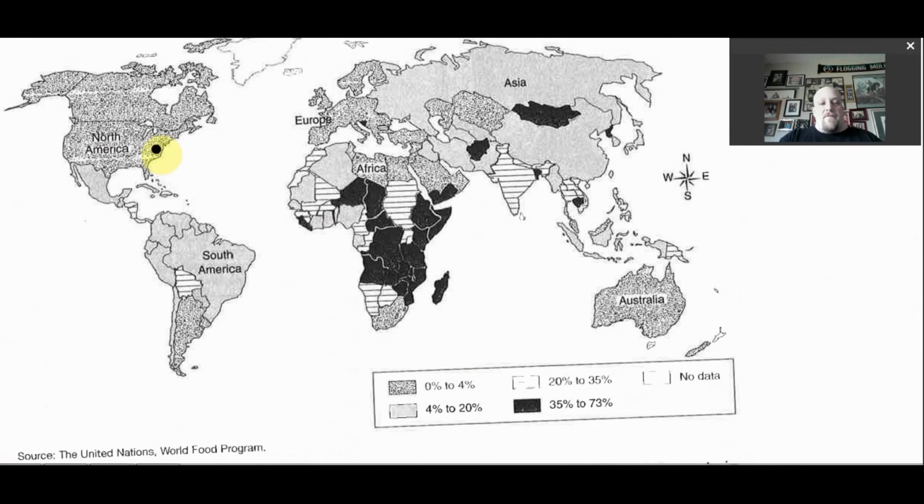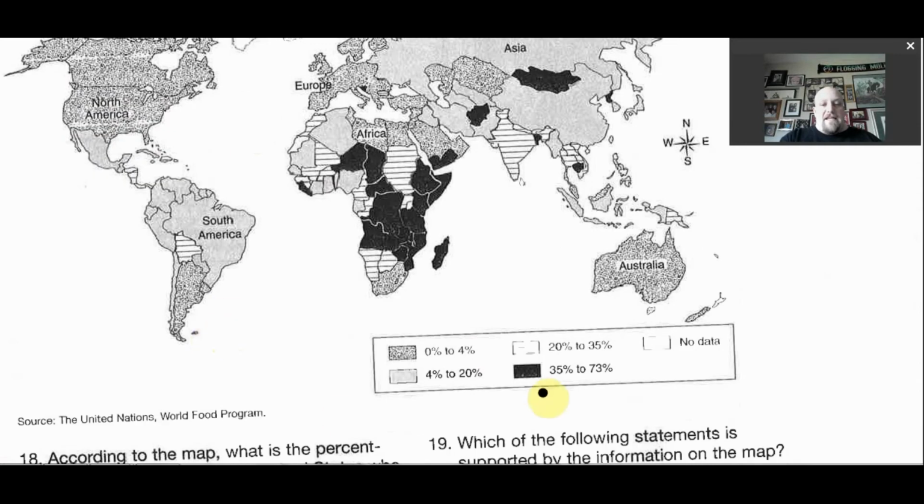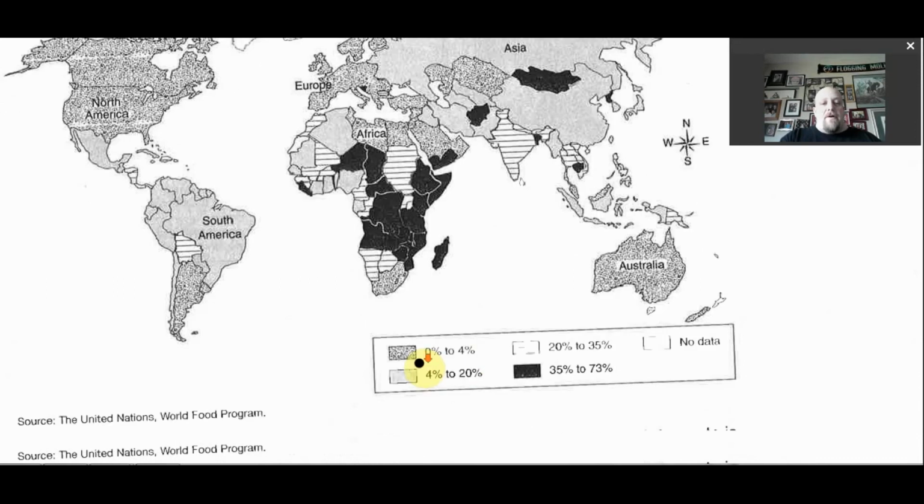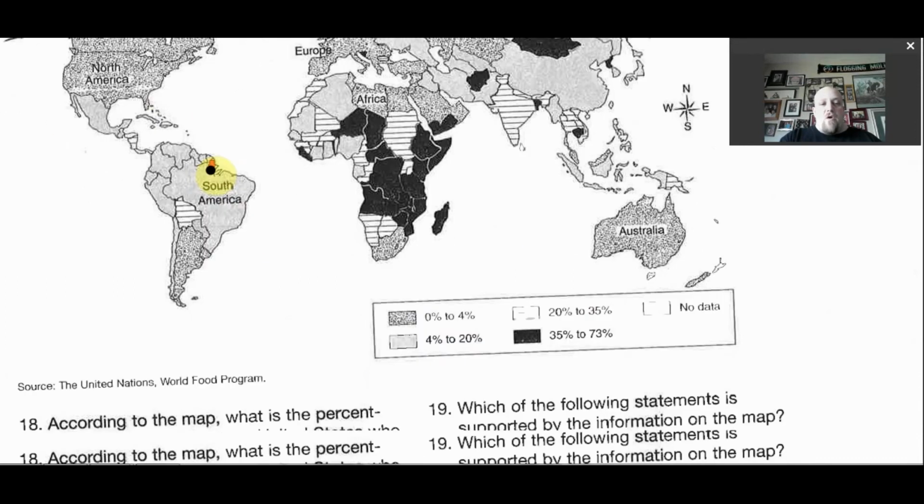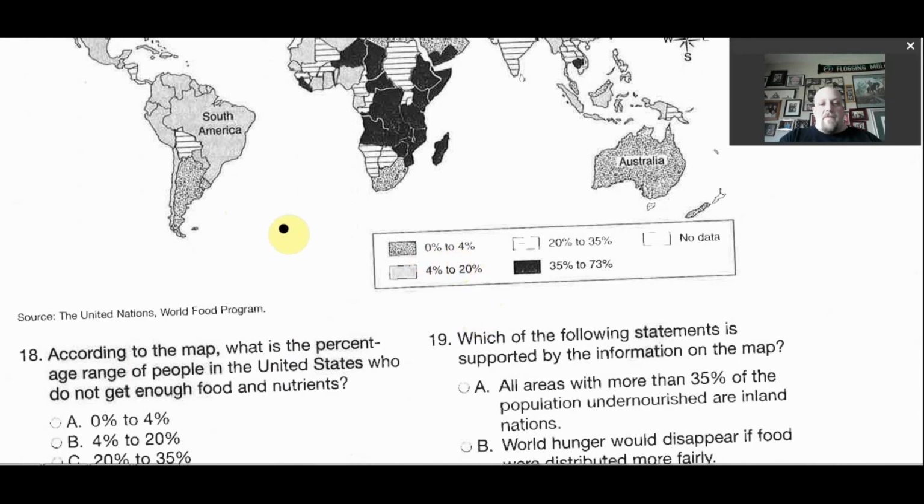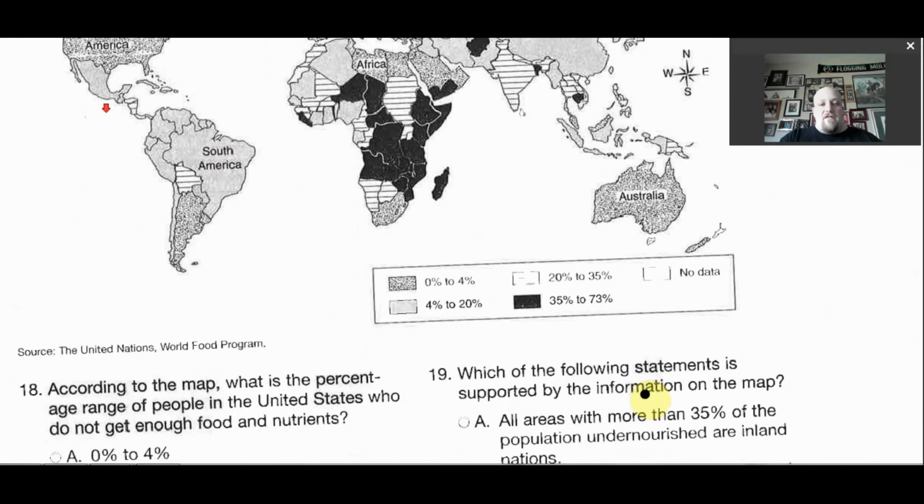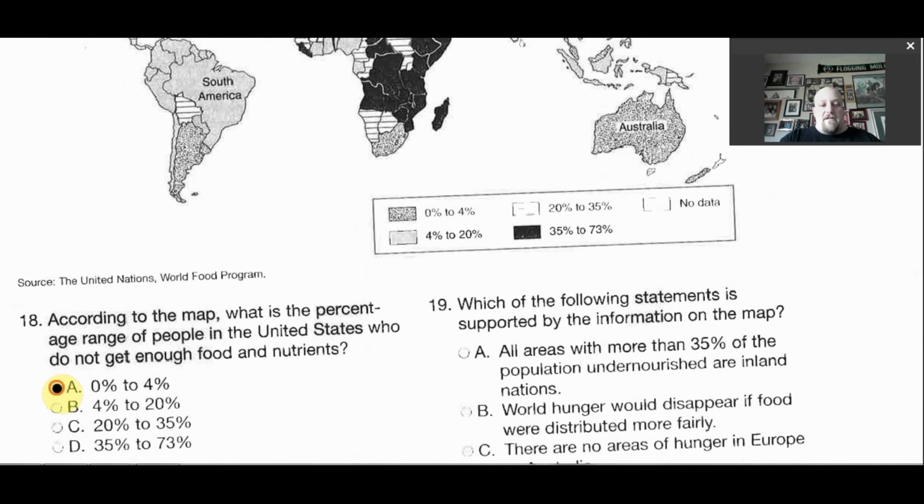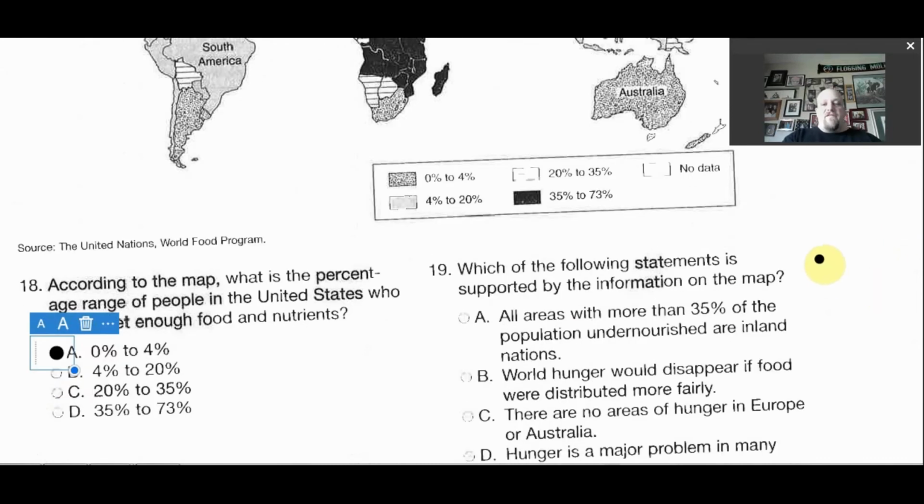So if you look at this, here's North America, United States is right here. Up here you have Canada, Mexico. The United States is a section right here. So if you look at the key, 0 to 4% don't get enough nutrition. So compared to every place else, that's a pretty low amount. So according to the map, what is the percentage? Pretty straightforward. The dotted line, the little dots here are 0 to 4%. Your answer is A.